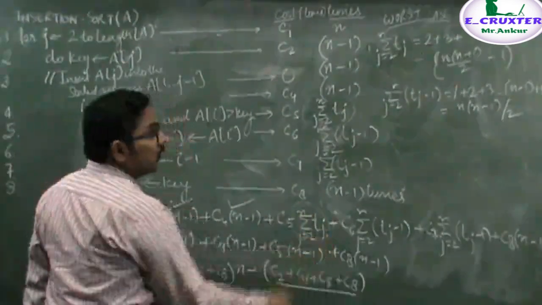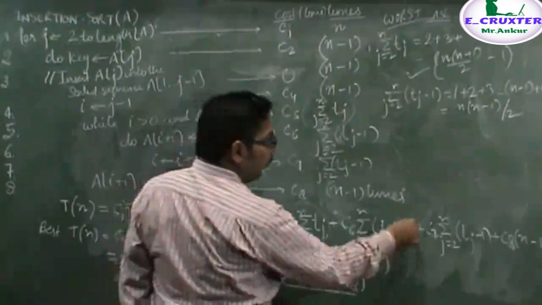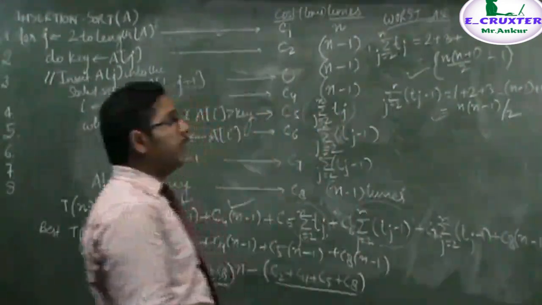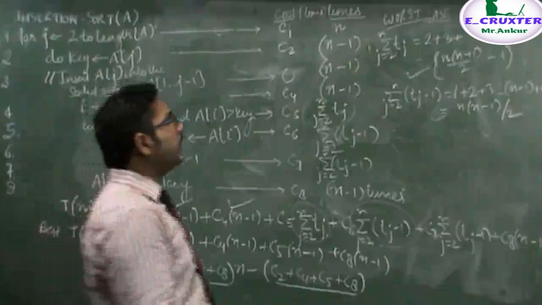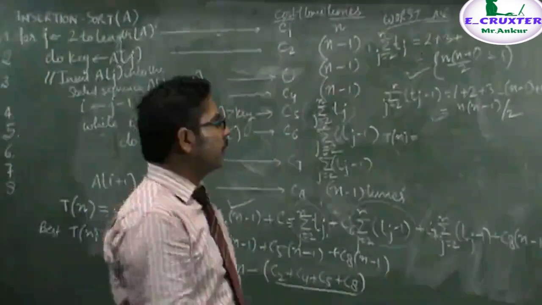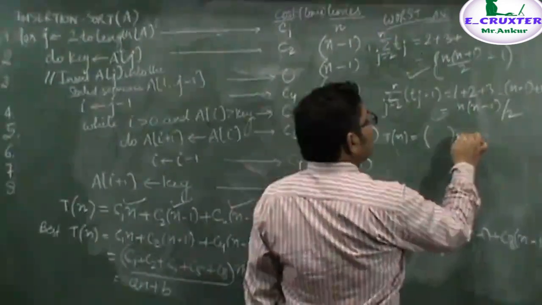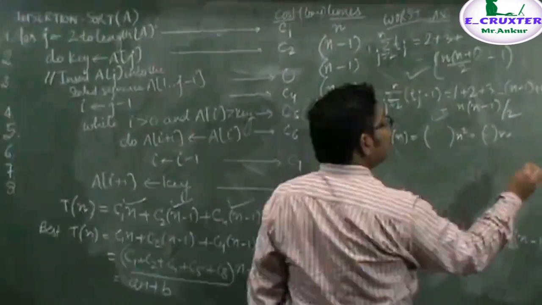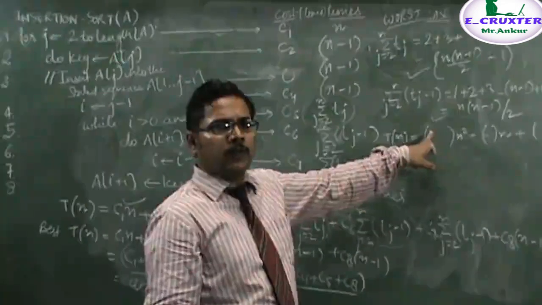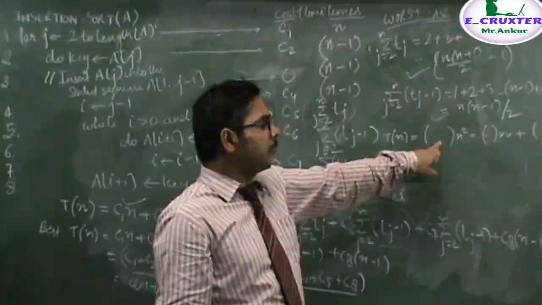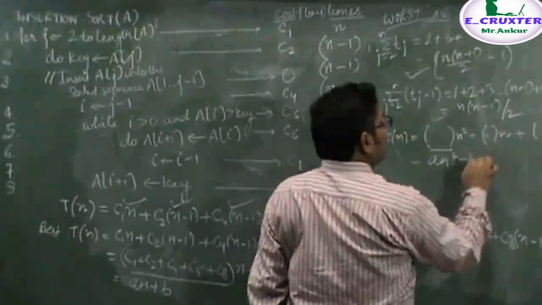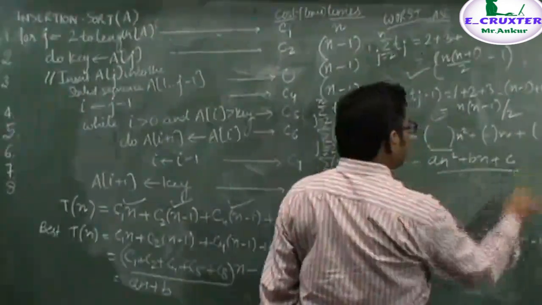Here you will put the value this, here you will put the value this, and here this and this, and hence in worst case the equation will come something like that. Pn will be equal to some constant, plus some constant in terms of n, plus some constant. You will notice that it is C5 by 2 and C6 by something, and hence when we solve these constants, it will simply be an square plus bn plus c.